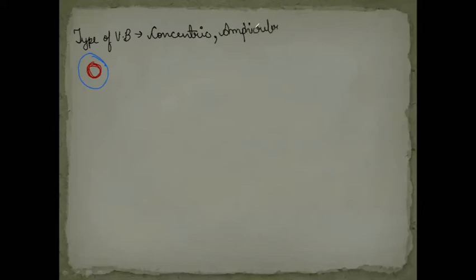Amphicribral, also known as hetero-centric, and I'll tell you how to remember this arrangement. It's very simple. Hetero means you can say water. And which is the water conducting element? Water conducting element is xylem. So heterocentric means xylem is present in the center.